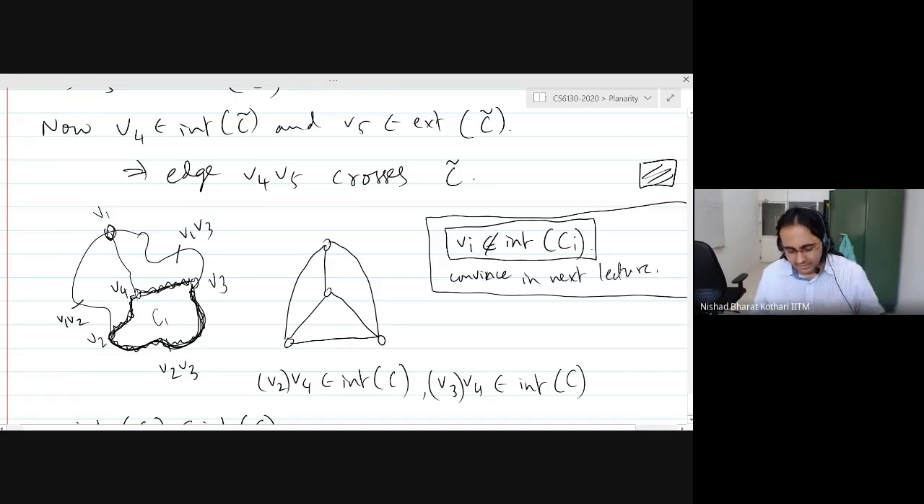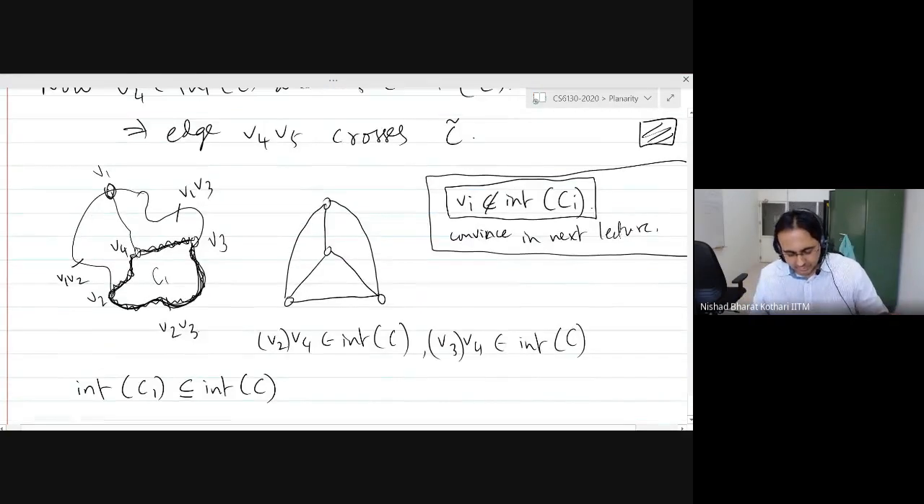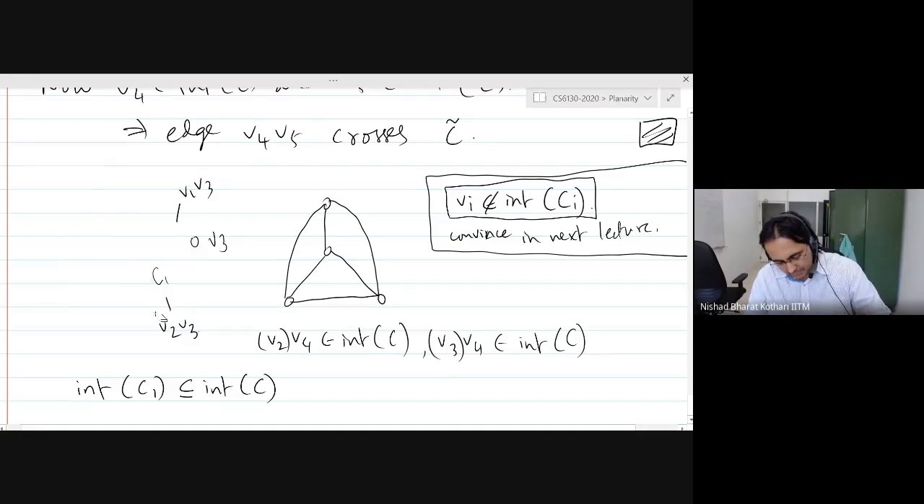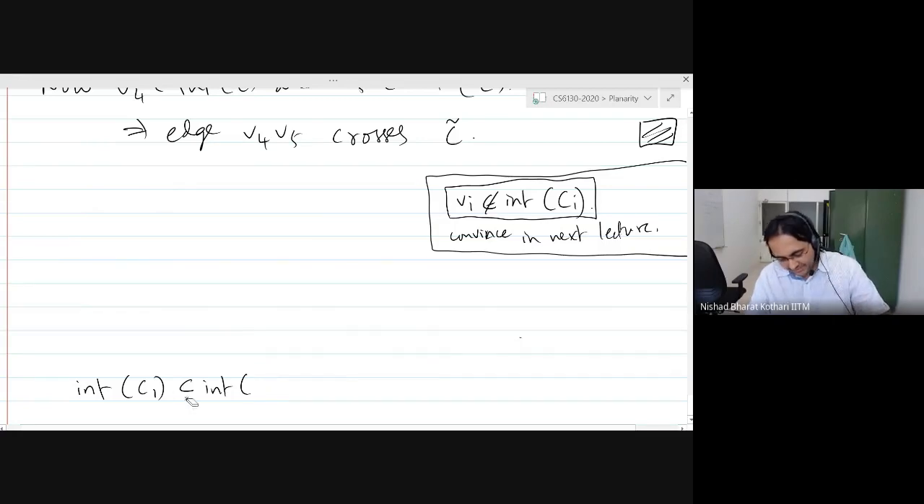Fair enough? So shall we move on and come back to this in the next lecture? Anand? Yes, sir. Okay, let's discuss this further in the next lecture. I guess once you're too used to thinking about planarity, a lot of things start seeming obvious, but that could also be misleading.